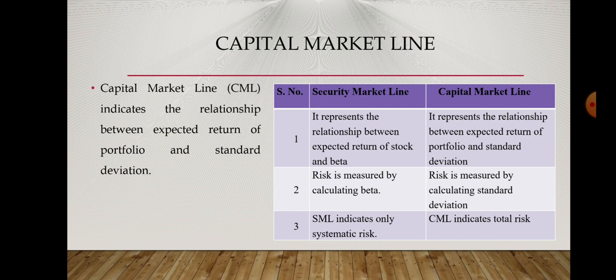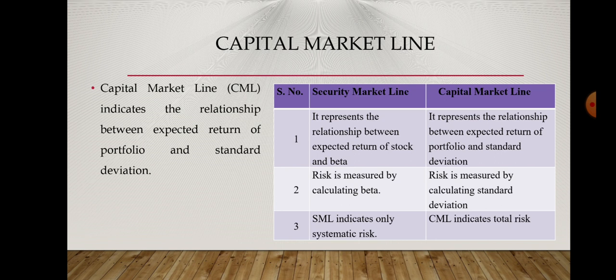Another is the capital market line. The capital market line indicates the relationship between the expected return of a portfolio and its standard deviation. So what is the difference between CML and SML, that is, the security market line and the capital market line? The main difference is that in the security market line the risk is measured by beta, and in the capital market line the risk is measured by standard deviation.